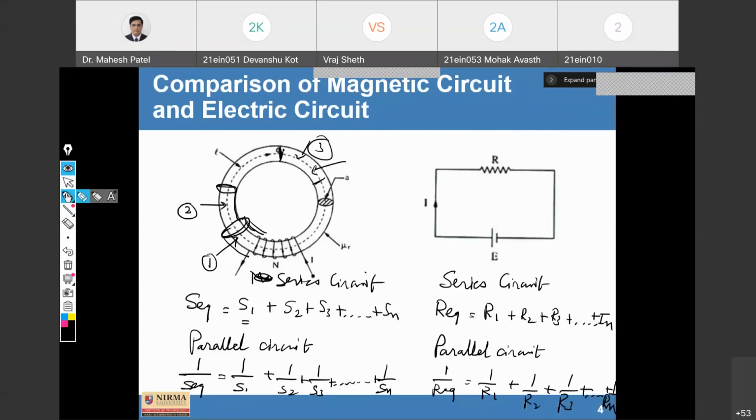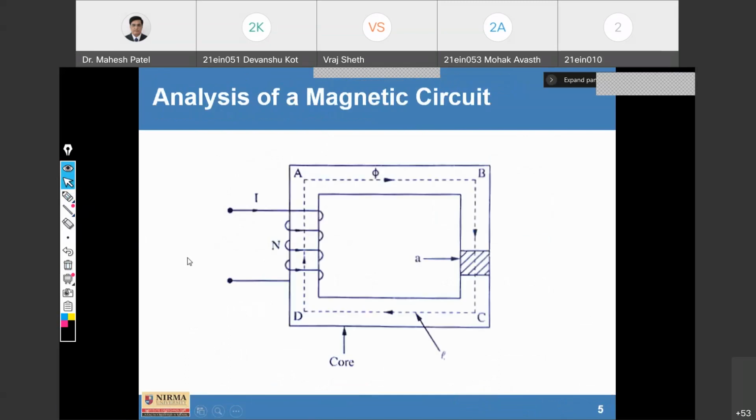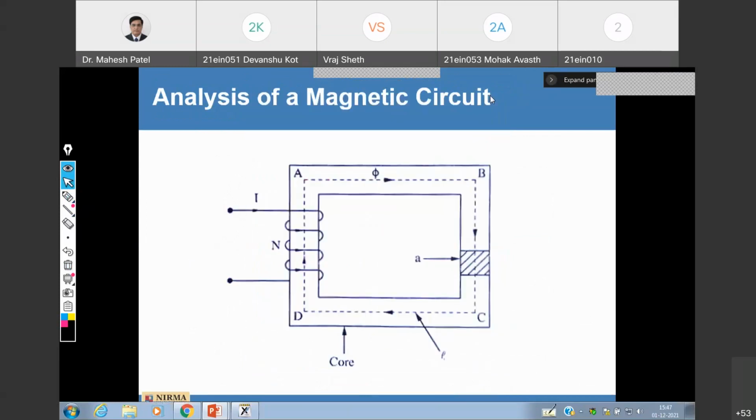So this is a very basic diagram of a magnetic circuit. We also know that the magnetic lines of force form closed loops around and through the magnetic material. This closed path followed by magnetic flux lines is called a magnetic circuit.